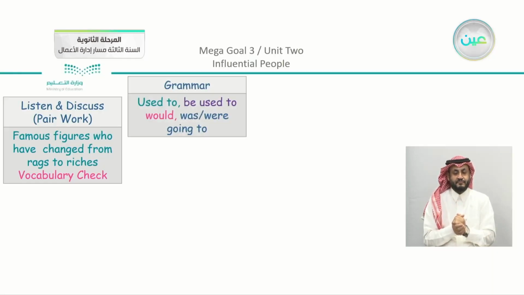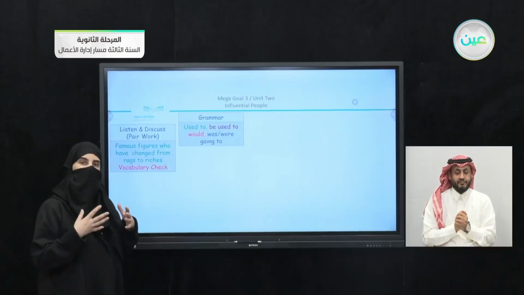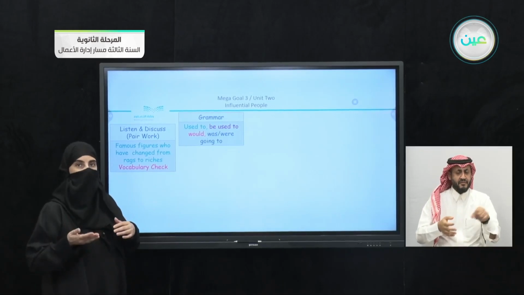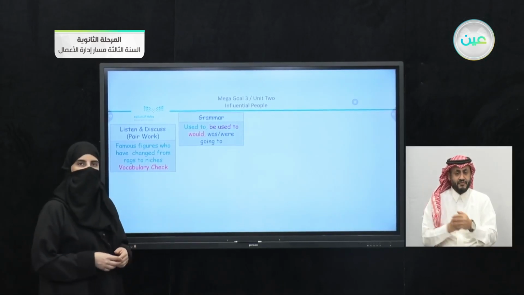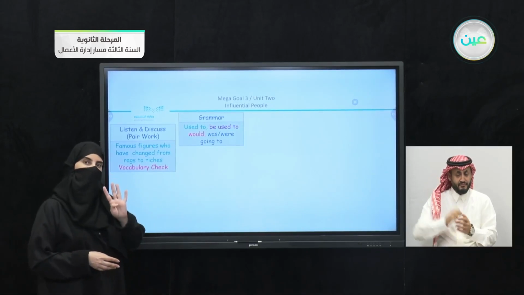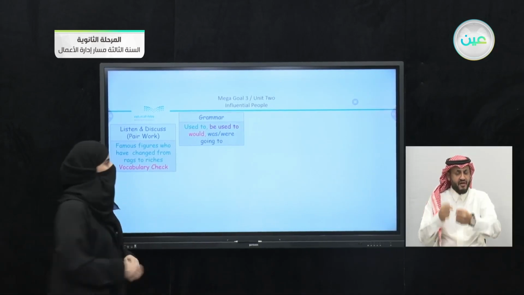There was the vocabulary check as well. We have here the grammar. We studied used to and the difference between used to and be used to. We studied also would, and we saw the difference or the connection, or the same meaning that we have between would and used to. We have also was and were going to. So remember that we had the 4 structures in the grammar lesson.